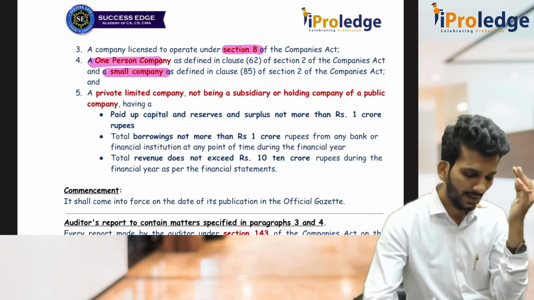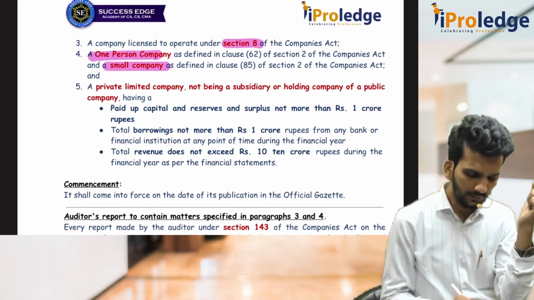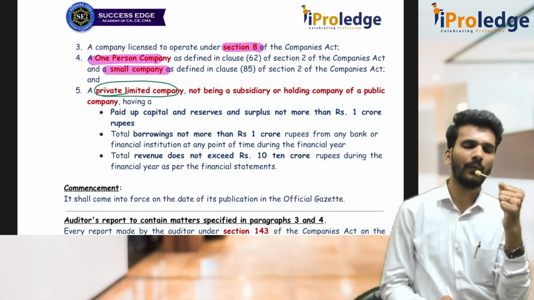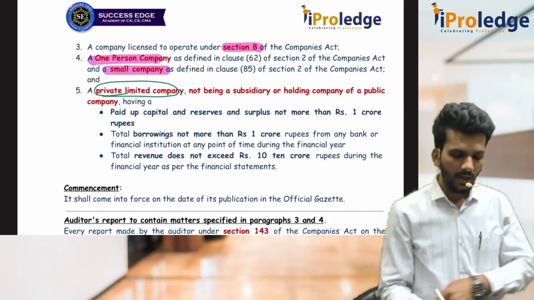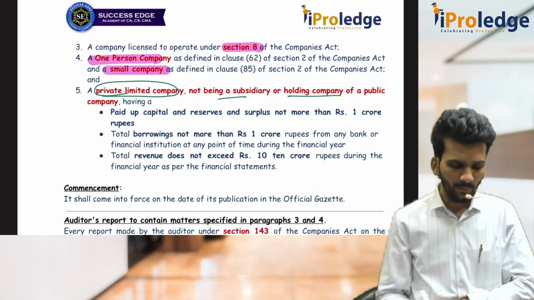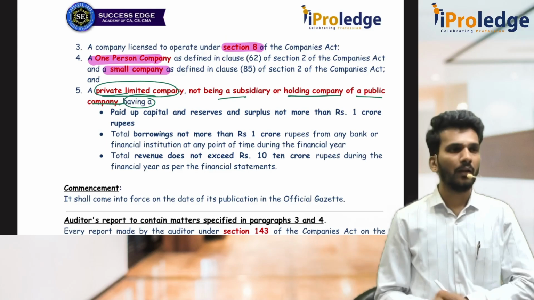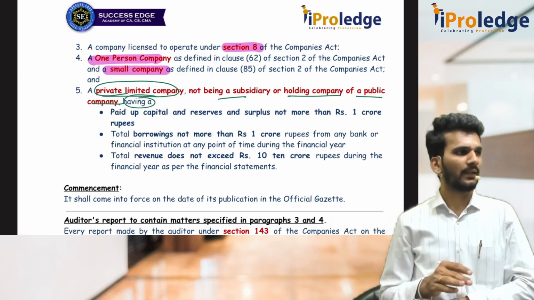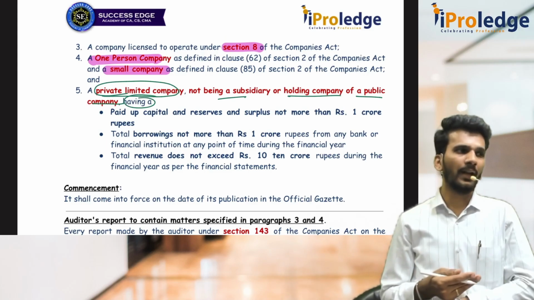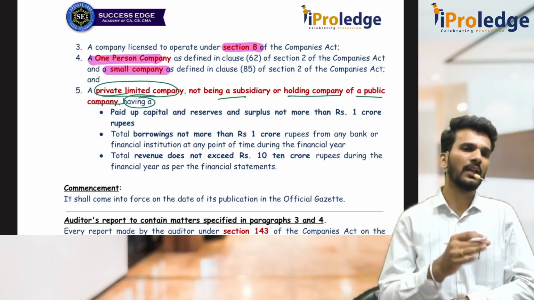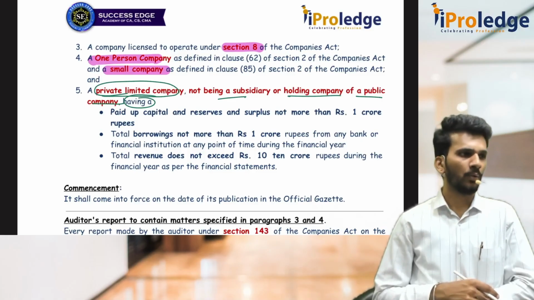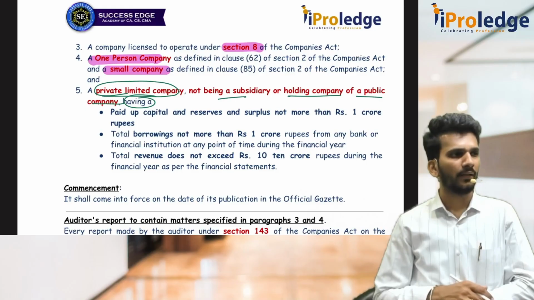Now it is also not applicable for a private limited company, other than a subsidiary or holding of a public company. That means you are not holding more than 50% in a public company, and a public company is not holding more than 50% in your company. You should be an independent private company.